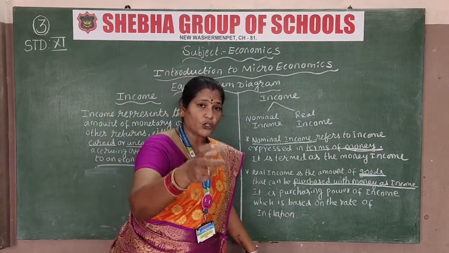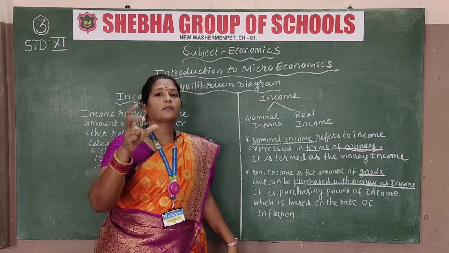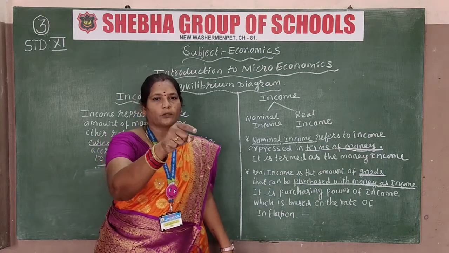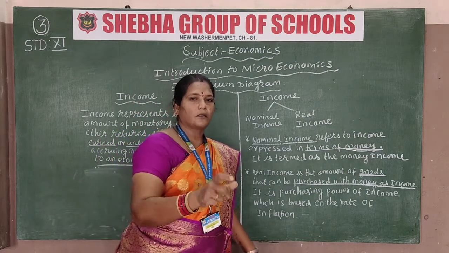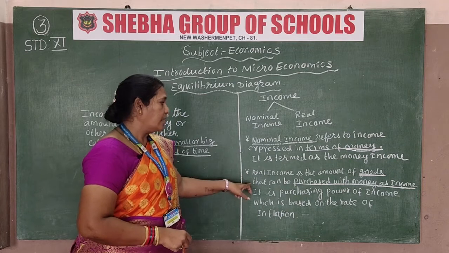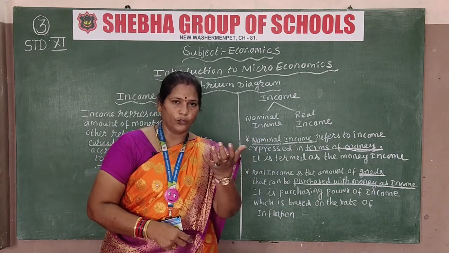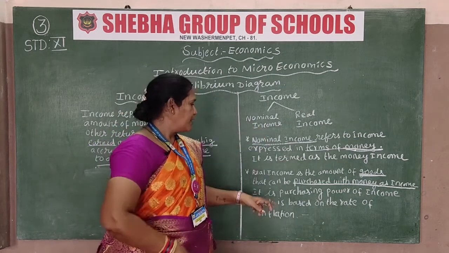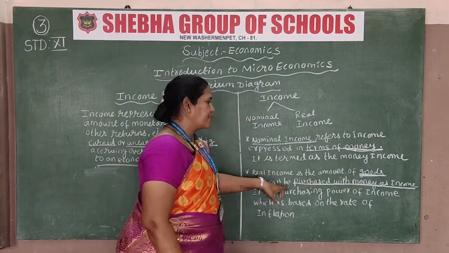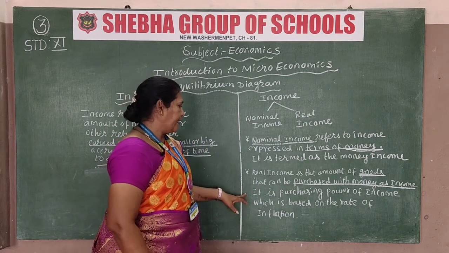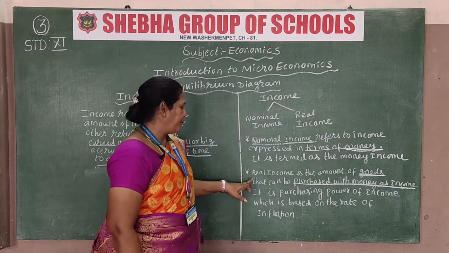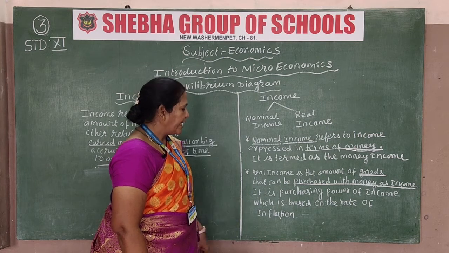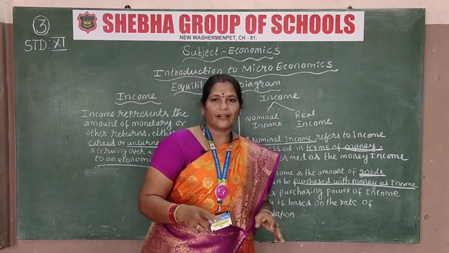If you go to a shop and want to buy one soap, while purchasing the soap you must give money to the shopkeeper. Goods means whatever things you need, and for purchasing them you have to give money in return. So goods that can be purchased with money is real income. It is the purchasing power of income, which is based on the rate of inflation.